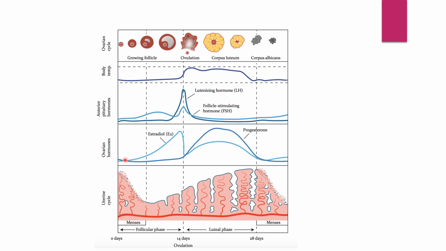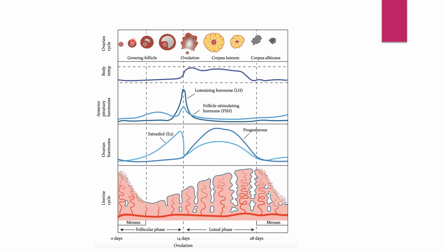What is the level of the hormones present here? Estrogen and progesterone are at a normal rate. Estradiol is nothing but estrogen. At the same time, the pituitary hormones, one is luteinizing hormone, another is follicle stimulating hormone, are also at a normal rate, because only if they increase will our estrogen and progesterone increase. They are at a normal rate in the initial stage. And the body temperature is also a little bit normal, about 25 to 27 degrees Celsius.